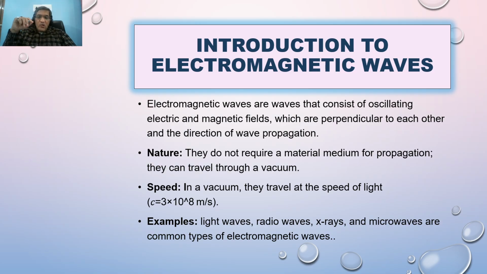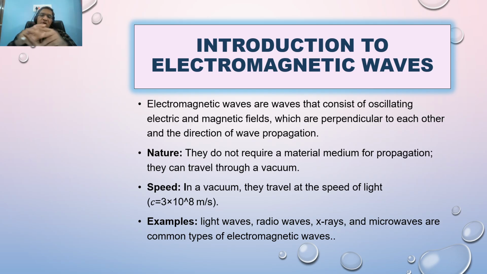So I think I have spent lots of time on the basic theory of electromagnetic wave and how it originates in nature, by sun rays. Basically, sun rays are electromagnetic waves. Naturally they come from the sun, but experimentally, with the instruments we have, we are in a position to produce these waves in the laboratory also. The nature of the electromagnetic wave is that it doesn't require any medium to travel. They easily travel in vacuum.